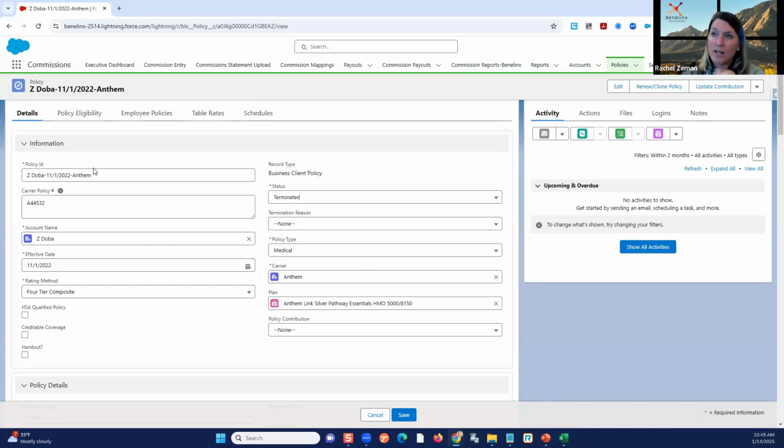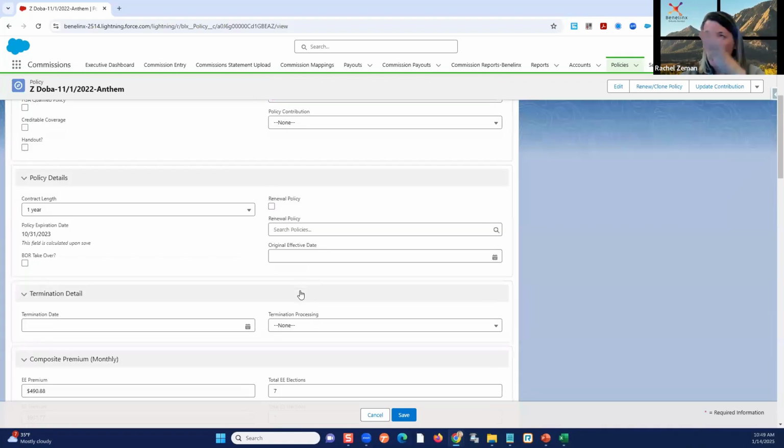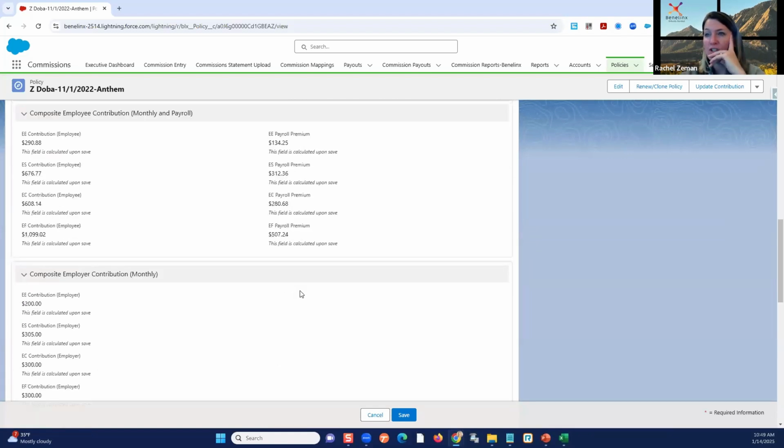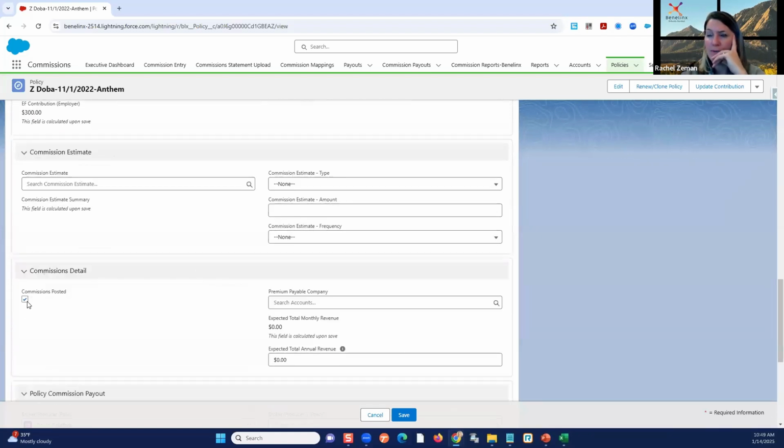But this is what it's looking for. It's looking at our policy number. It's also looking at our policy type. Why? Because some carriers, like Anthem, will assign the same policy number to various policy types. I may have a 443532 in my commission statement, but that same policy number is for medical, dental, and vision. And again, we don't want our dental commission going into our medical policy, do we? No. So it's going to look here first, it's going to look here second, and then way down here, it's going to look for that commission posted right here.